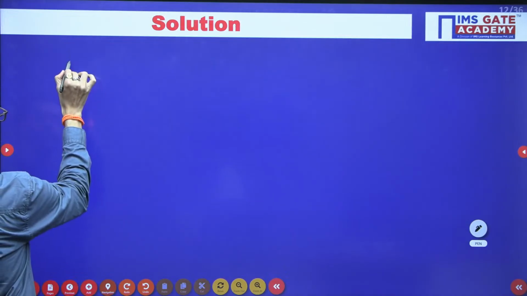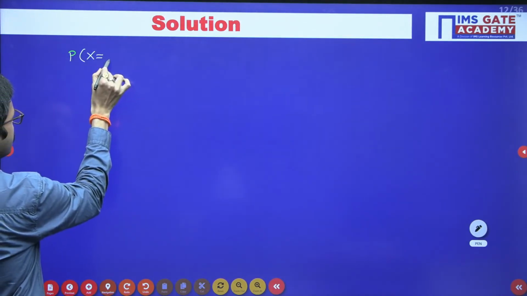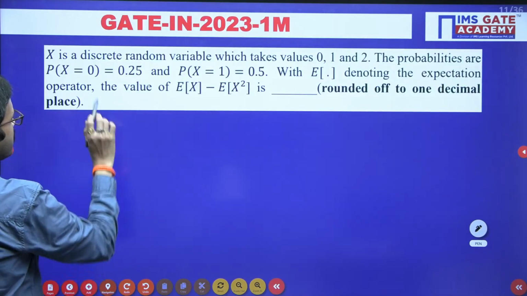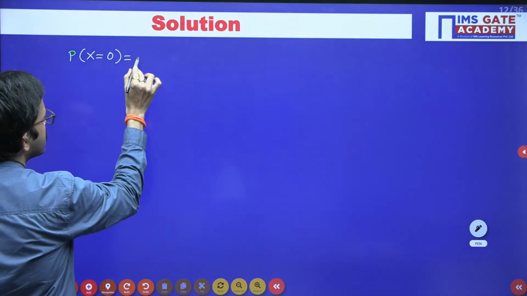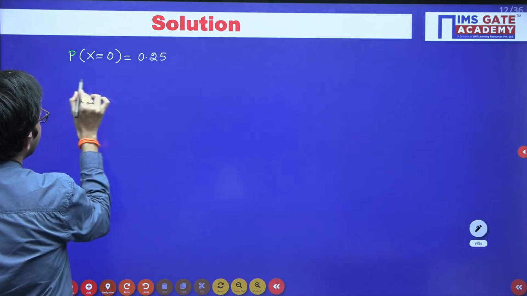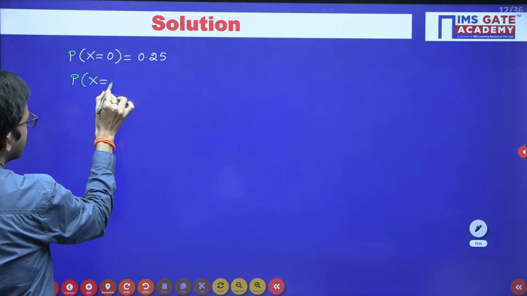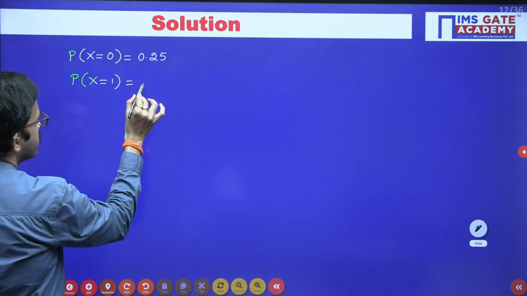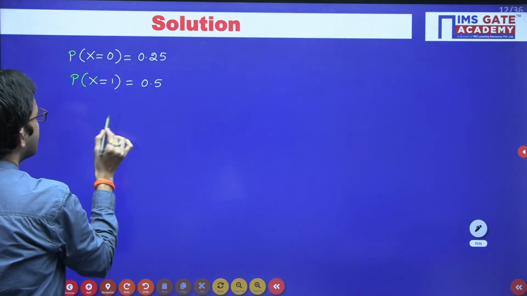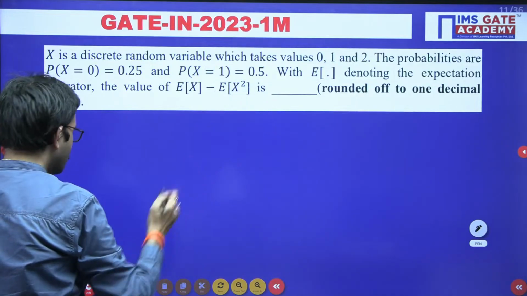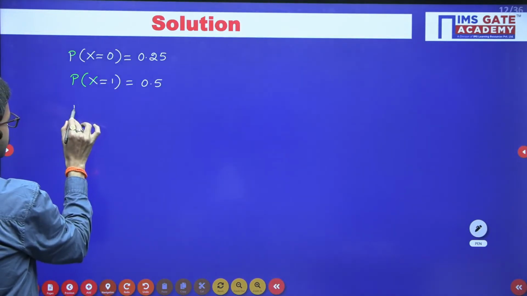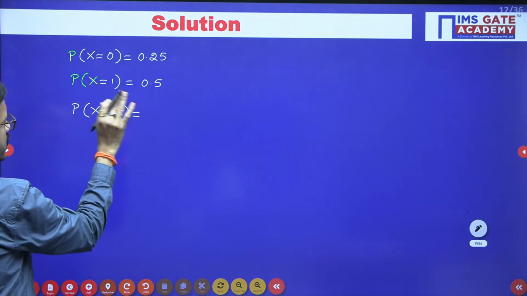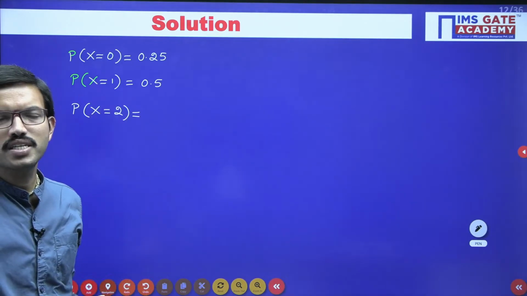Probability of X equal to 0, they have mentioned as 0.25. Okay, probability of X equal to 1, they have given as 0.5. Now you have one more symbol, 2, but they haven't given the probability. But you know that when you have 3 values, the sum of all the probabilities equals 1.